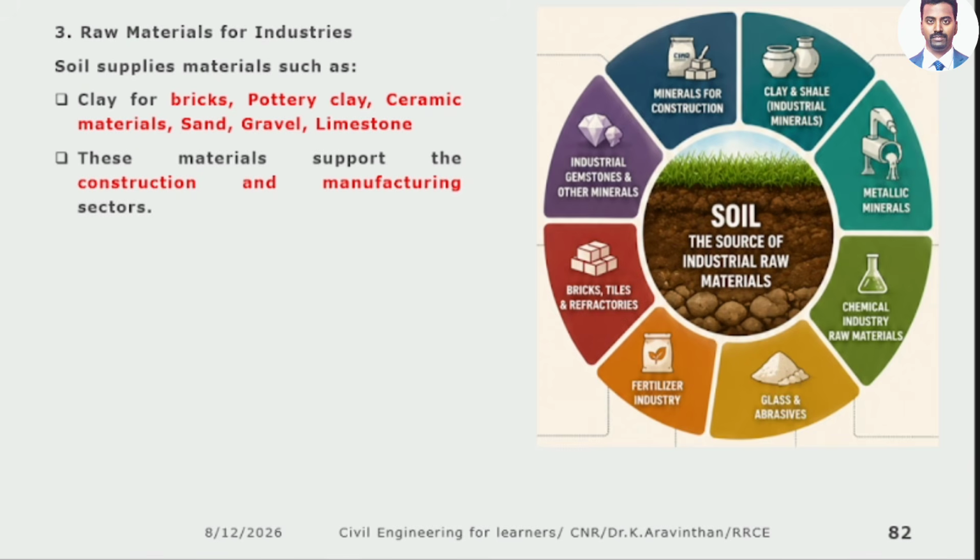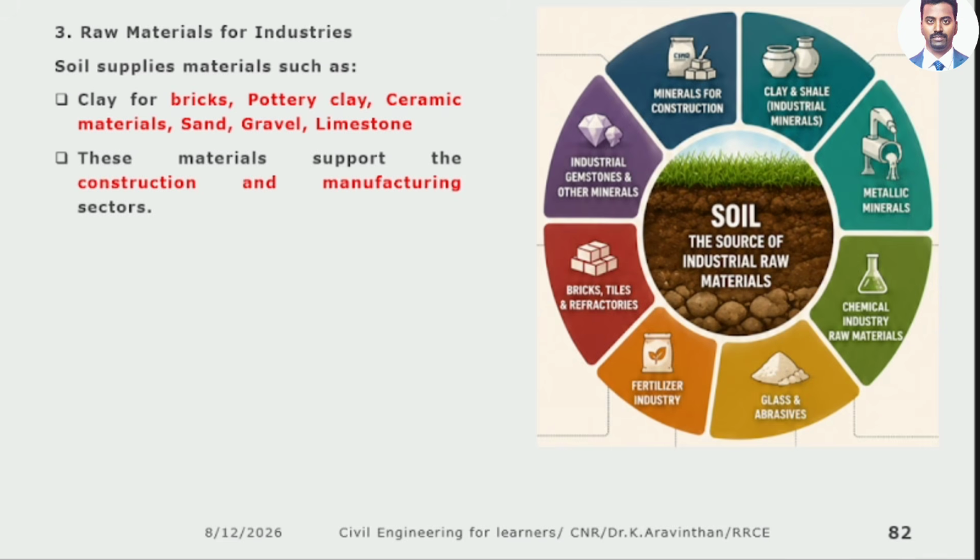Raw materials for industry. Sir, what are the raw materials we take from the soil? Bricks. What is the material used in bricks? By clay and red soil only bricks are made. So, brick industry depends on the soil. Pottery and clay. Where pots are made? From clay. It depends on the soil.